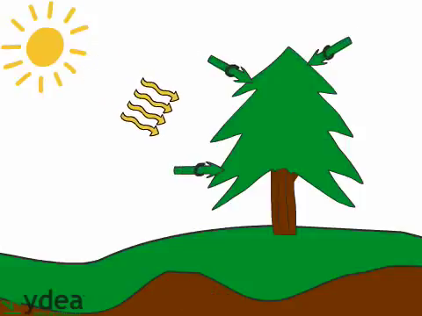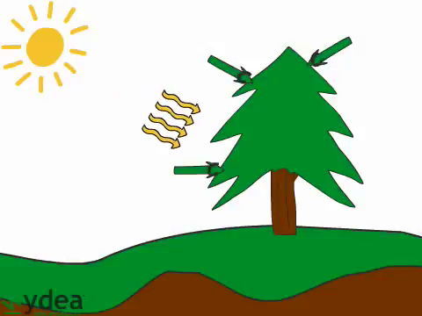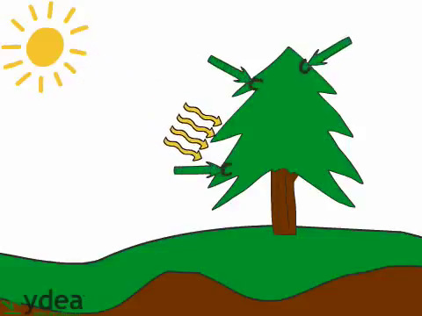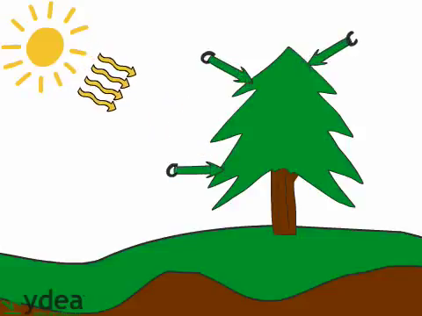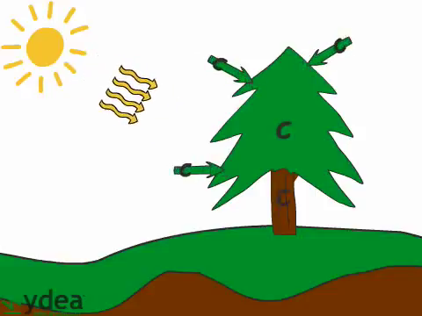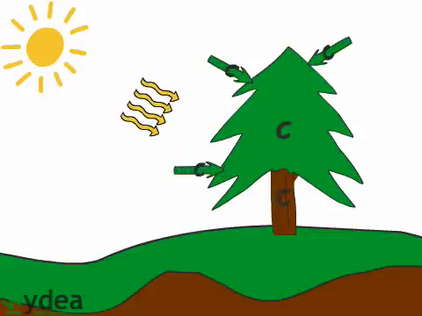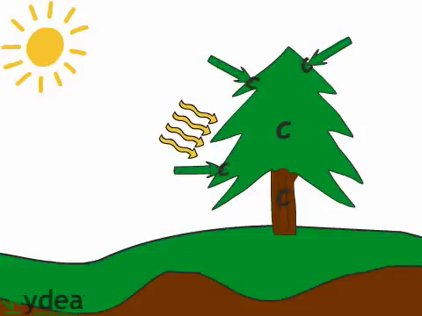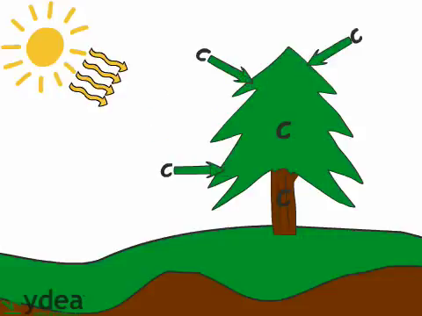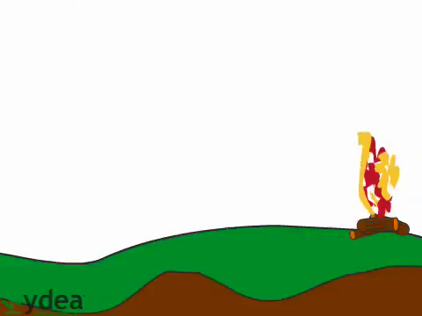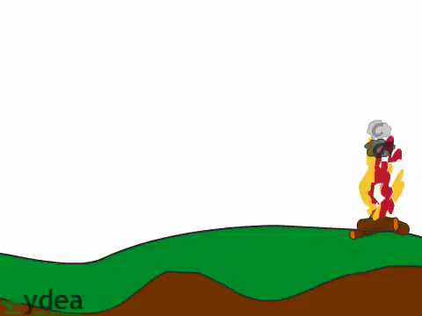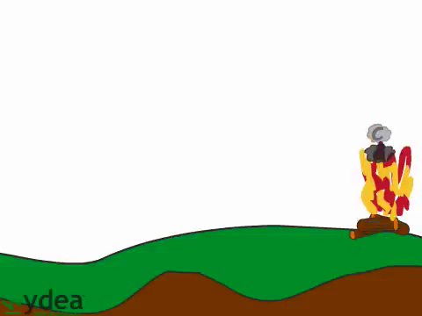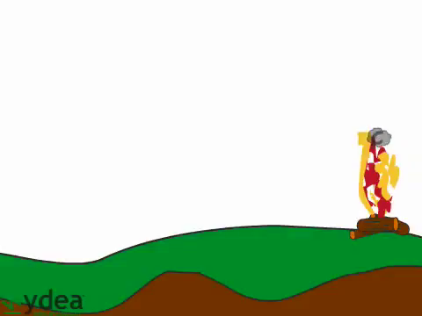Plants play a major role in the carbon cycle by using the sun's energy to absorb carbon dioxide from the atmosphere and convert it into sugars in order to grow, essentially storing the carbon in their leaves and stalks or trunks. Photosynthesis causes an overall flow of carbon dioxide from the atmosphere into the biosphere. When you burn plant material, such as a log, the burning releases carbon stored in the log as carbon dioxide. This process of burning biomass causes an overall flow of carbon from the biosphere into the atmosphere.